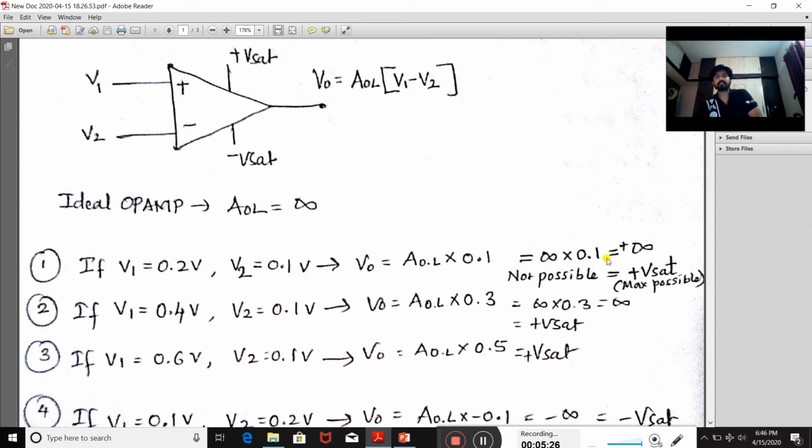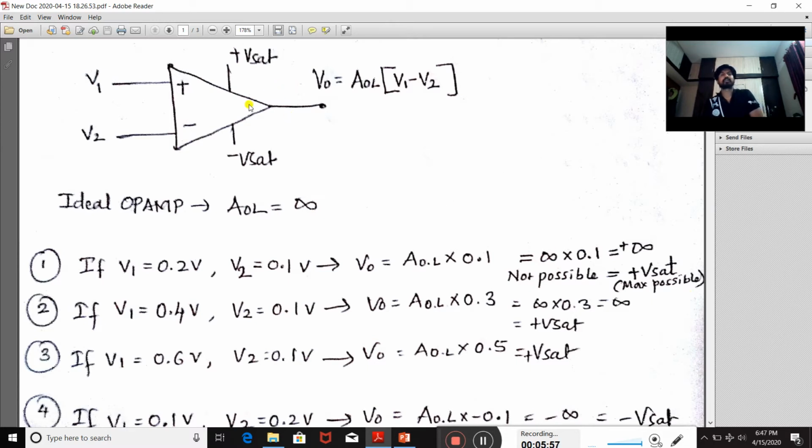So what happens here? Definitely you will not get an infinite value; you are going to get infinite in terms of the maximum value of the supply voltage. That maximum value of supply voltage is nothing but the saturation level of that voltage, that may be positive saturation or negative saturation. Now here what we get is positive infinite, hence it reaches the positive V saturation, so we are going to get plus V sat, the maximum possible value.